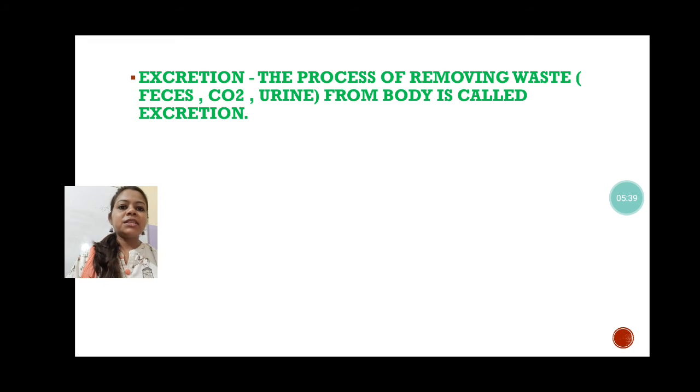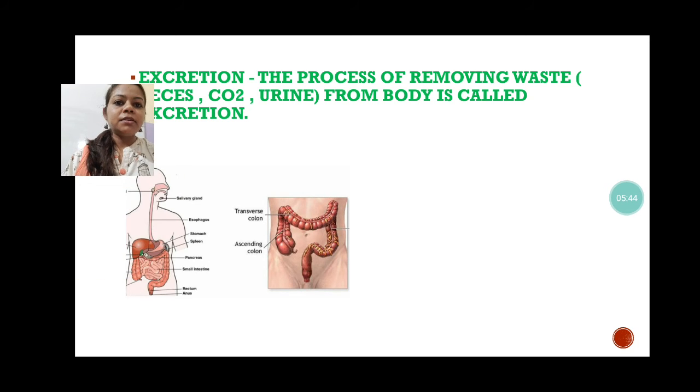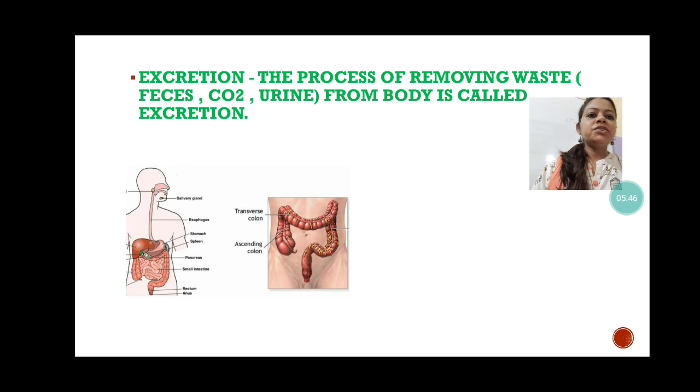Next, excretion. Excretion is a process in which our body removes some waste material. You all know, when we eat something, some good things are present in our food and some things are not required by our body. Whatever is required by our body is absorbed, and the other things are removed by our body.